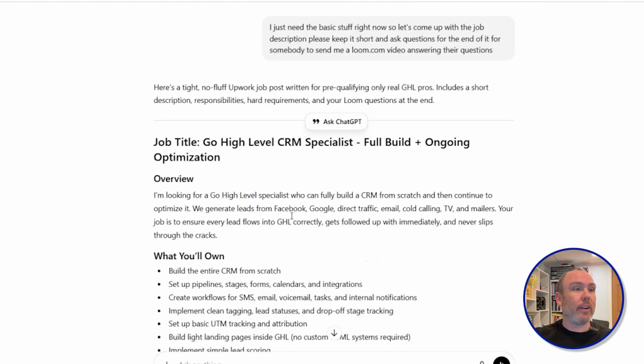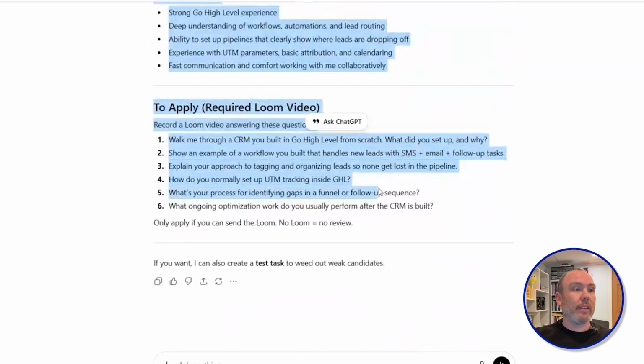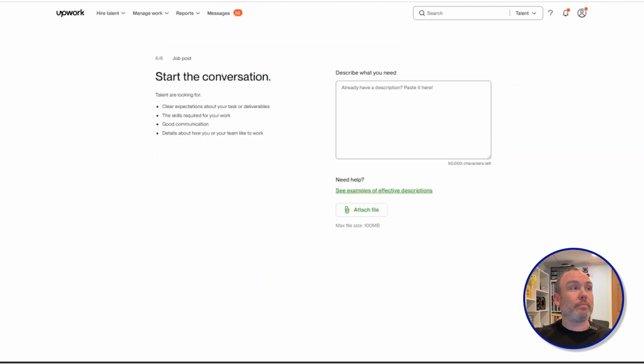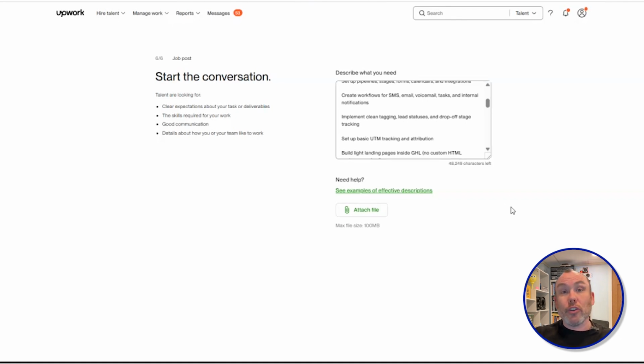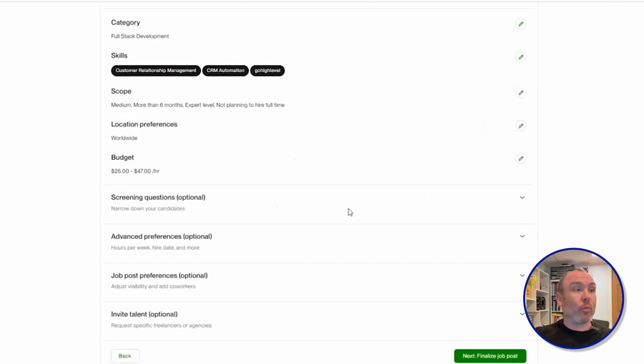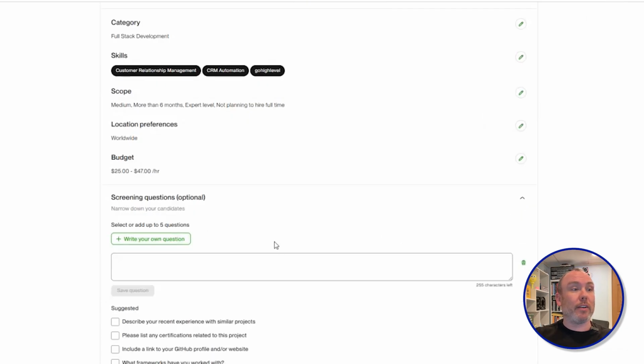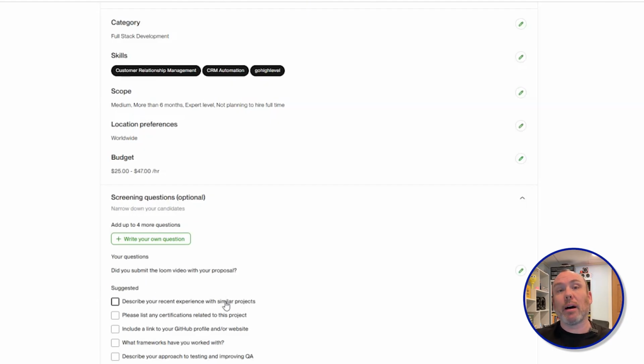And then we're going to take this here. You have to format this when you put it in. But basically, see right here, it says, only apply if you can send a Loom. No Loom equals no review. So we basically pop this in. Normally what I'll do is I'll go through and just put dashes here to format it properly and make it nice and easier to read. I go to review the job description. And when I do screening questions, I put this in here: Did you submit the Loom video with your proposal? And I save the question, and then I publish it, right?